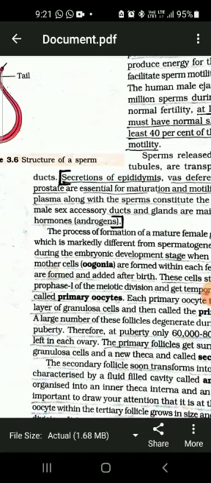It means that the formation of oogonia takes place during the fetal life of the female child, starting even when the female baby is not yet born.